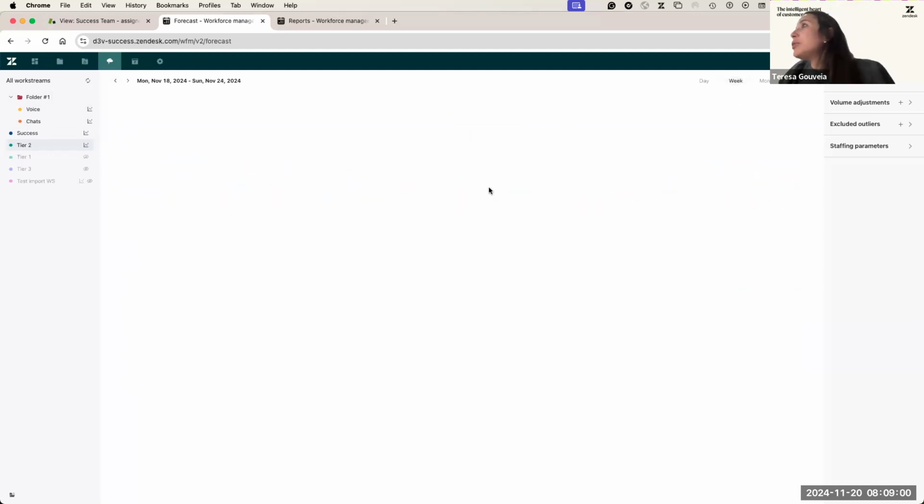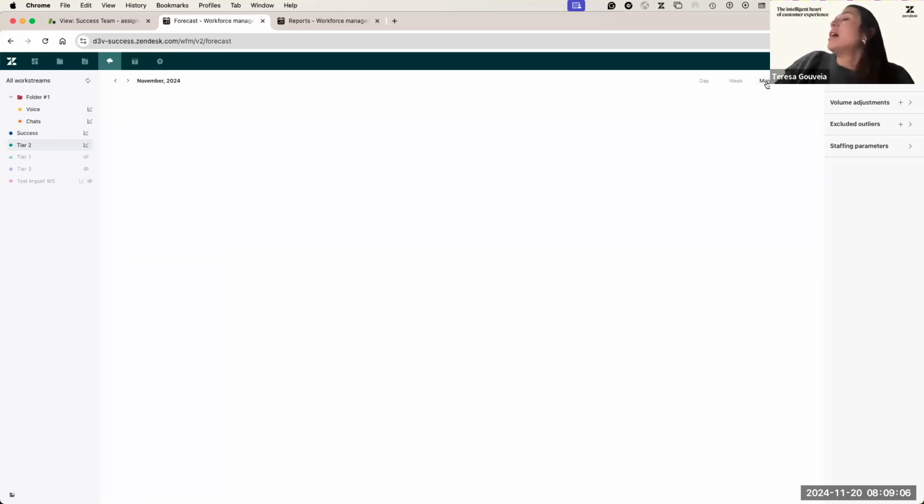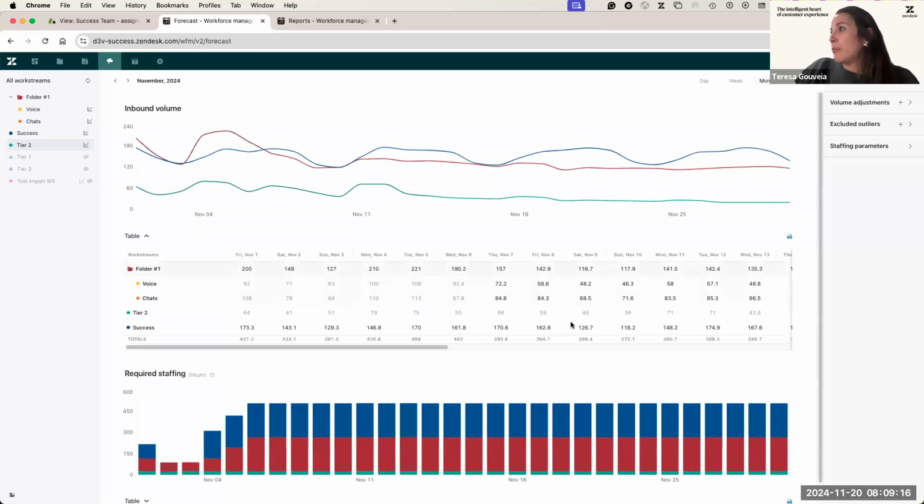If I go to the weekly view, I see this per hour. Per month, I see this per day, 24 hours. And per year, I see this in weekly intervals. Every time you expand here, you have the values, and this is something that you can export.